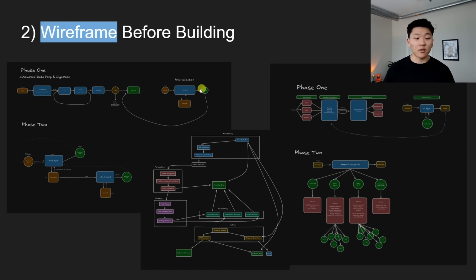So what we're looking at right here are different Excalidraw wireframes that I had done. As you can see, I kind of do them differently each time. There's not really a defined way that you need to do this correctly or correct color coding or shapes. The idea here is just to get your thoughts from your head onto a paper or onto a screen and map it out before you get into your workflow builder. Because then in the process of mapping things out, you're going to understand, okay, there may be some complexities here, or I need all of this functionality here that I didn't think of before.